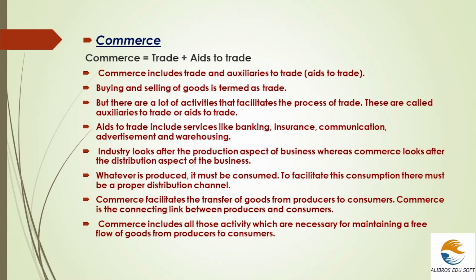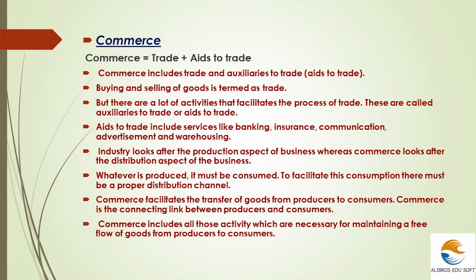And this product cannot be distributed in a single manner. There are some processes, or auxiliaries of trade, which are needed, like transportation, insurance, infrastructure, banking, etc., for the product to reach the consumers.